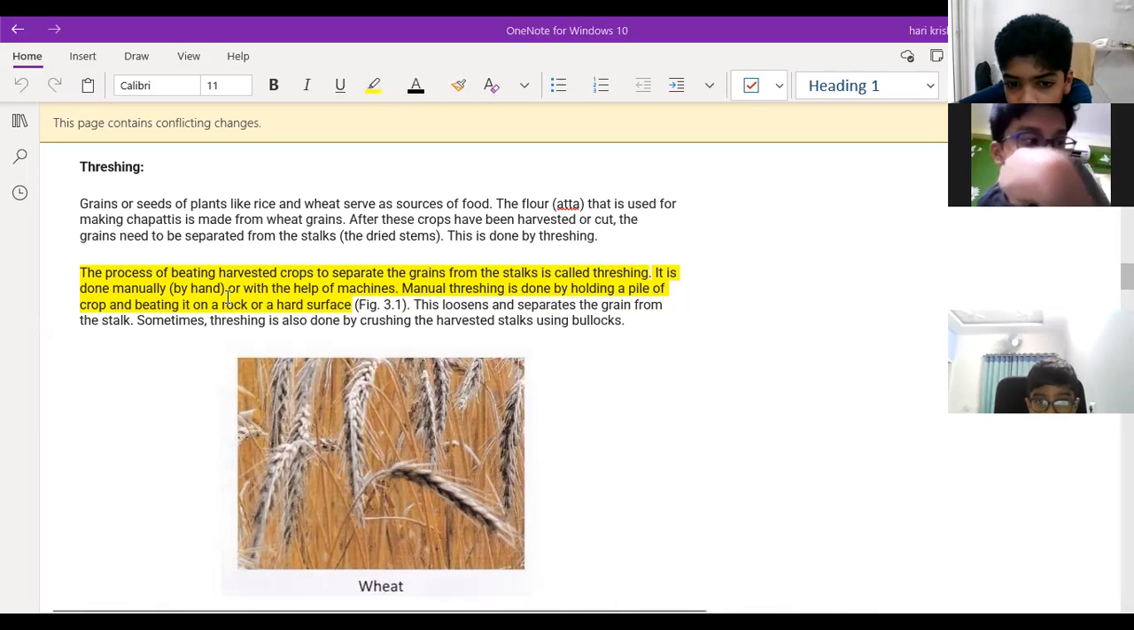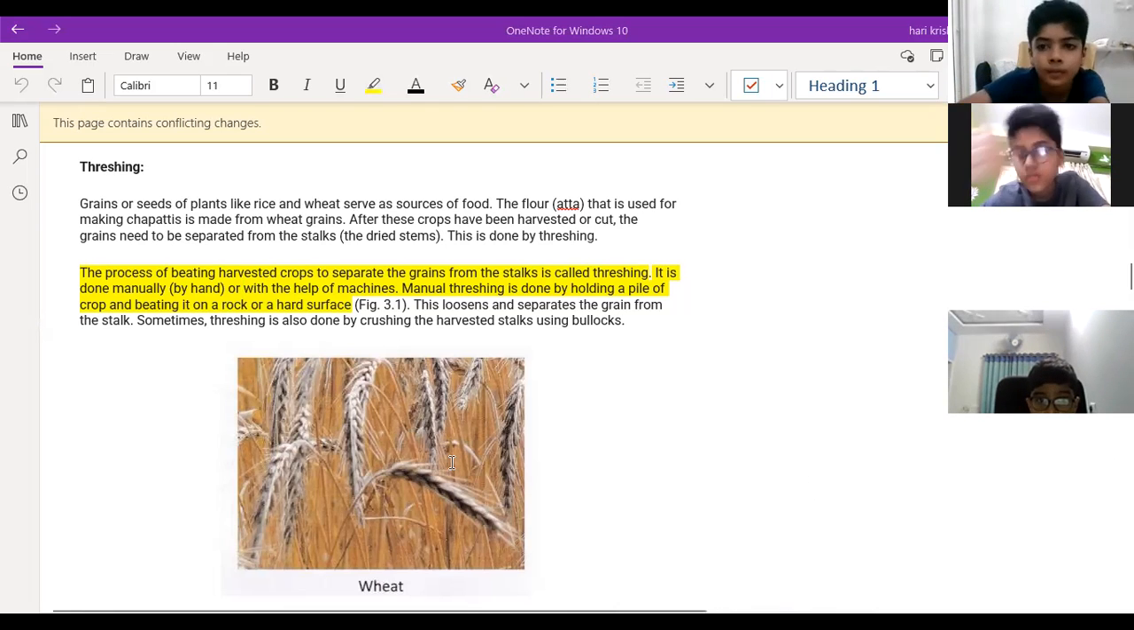Then I asked you in the last class about the chaff, hay, yes or no? Chaff, hay and the husk. What is the chaff? What is the hay? And what is the husk?